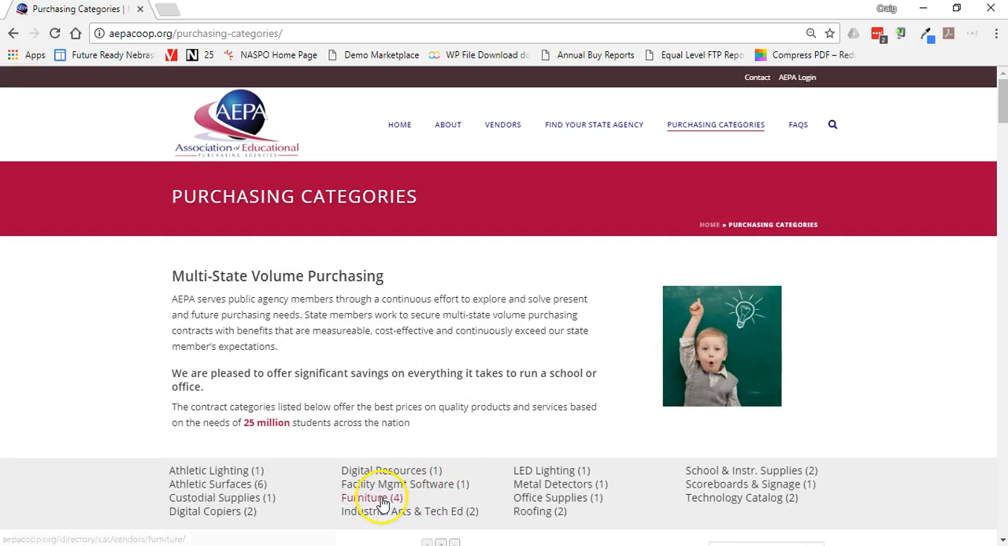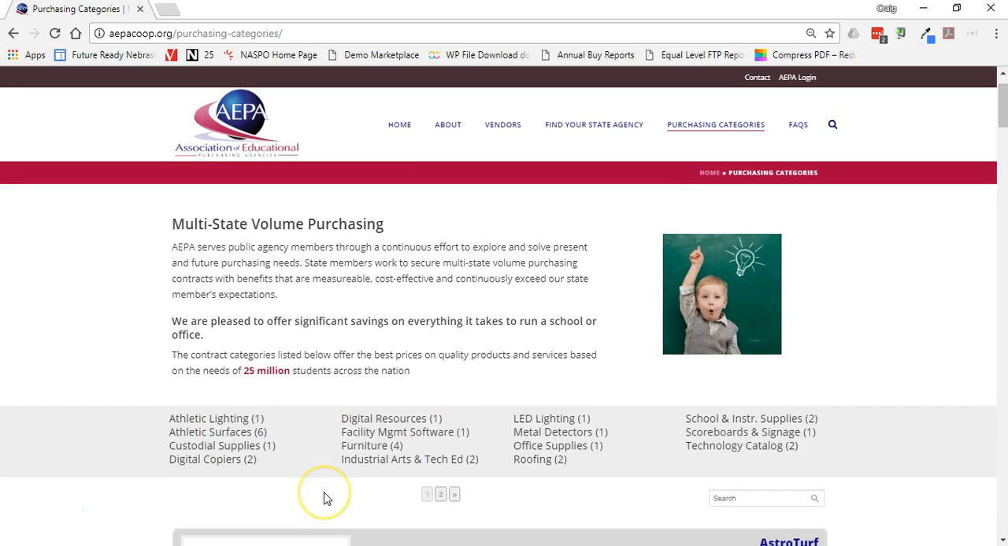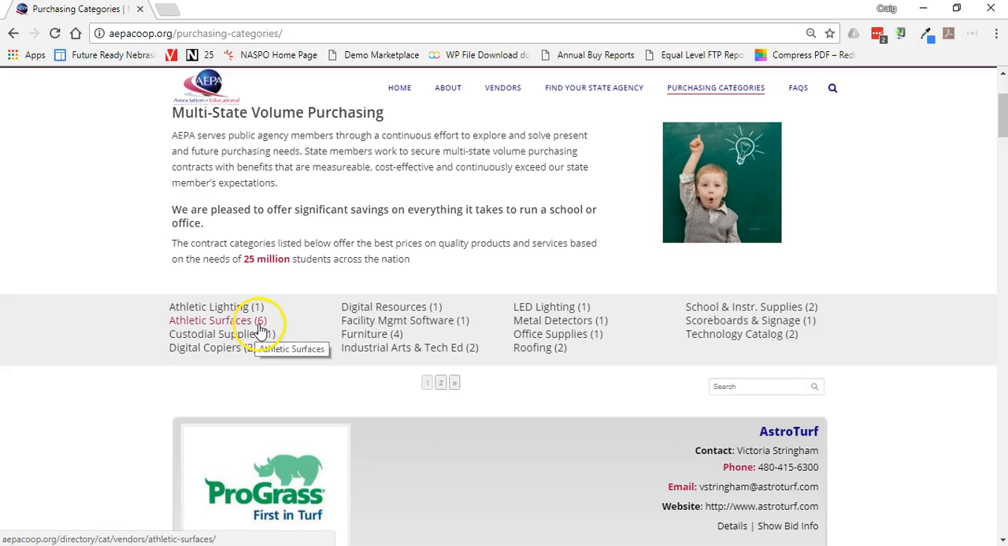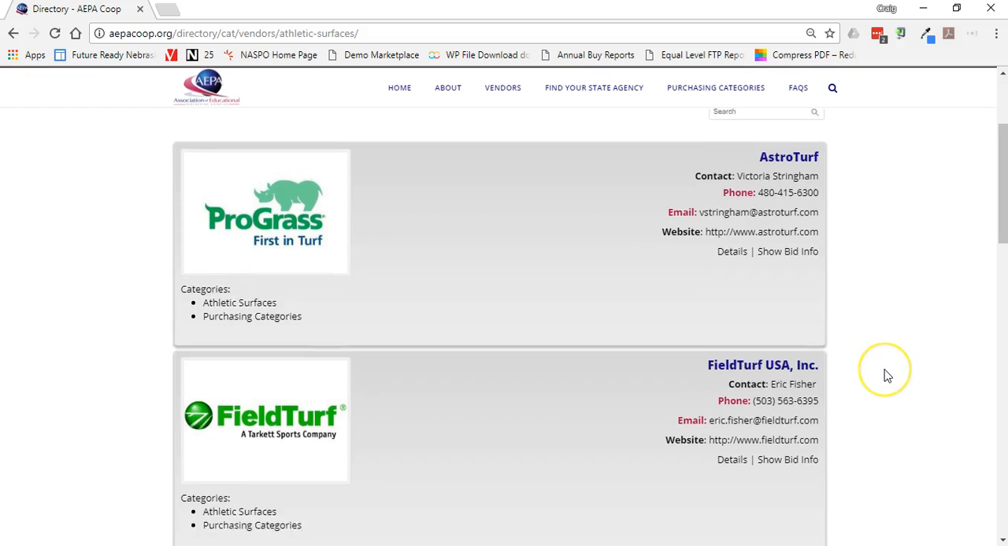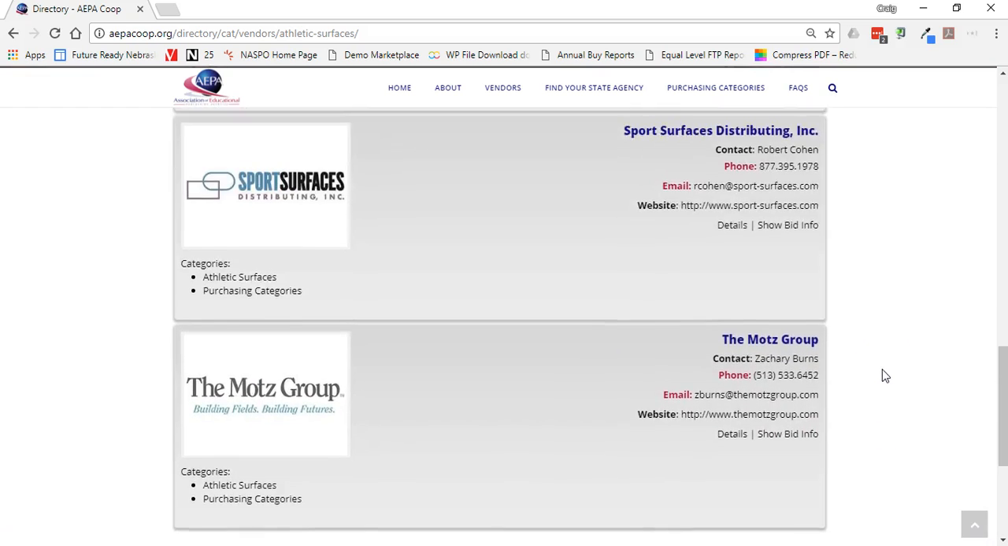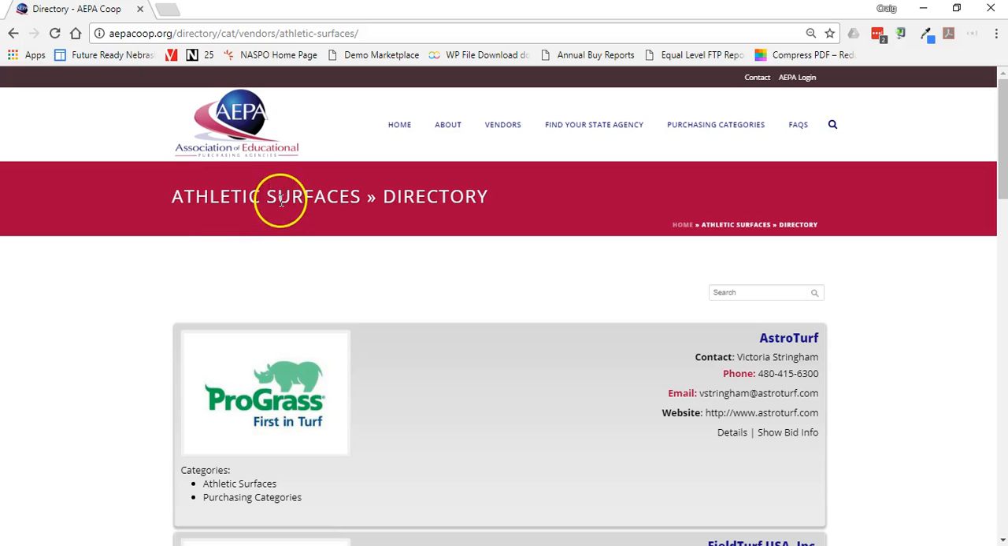But if I want to drill down into, say, a category, and you'll notice each one of these categories does have a number behind that indicating how many contracts or vendors have been awarded for that category. So athletic services, there's been 6. Furniture, there's been 4. So if I click into athletic surfaces, we'll get an updated list of those in that category. And likewise, if I want to go back,